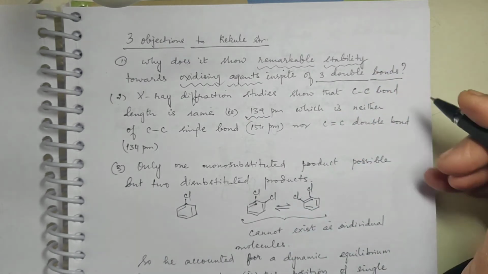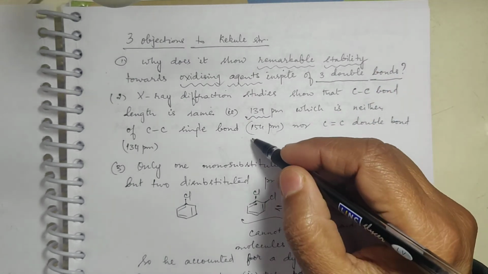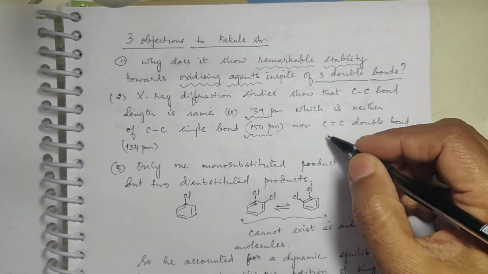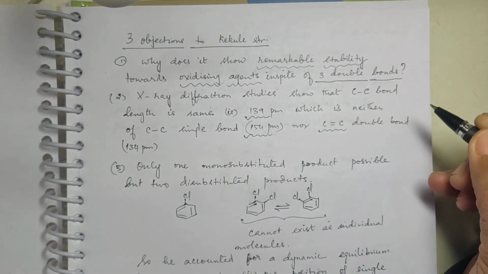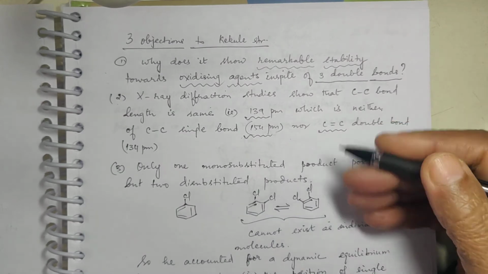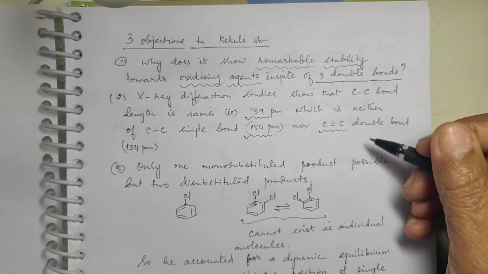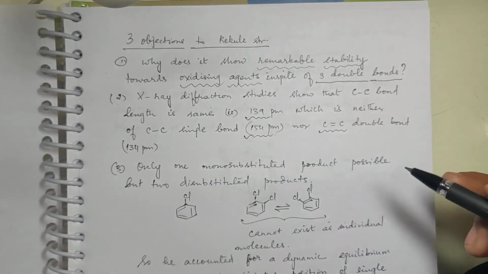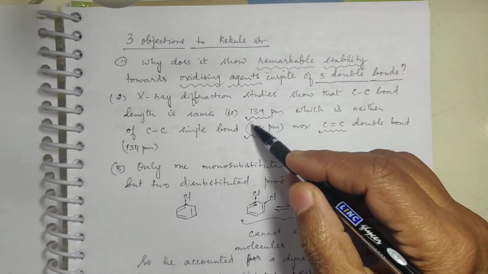All were the same, which is neither the single bond length as in the case of ethane or any other alkane, nor the C=C bond length as in the case of ethene or any other alkene. So it was not the C-C single bond length, it was not the C=C double bond length, but something different, which is 139.